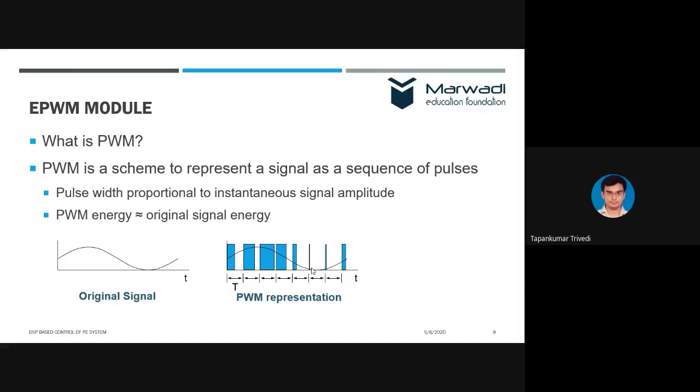And the beauty is that the PWM energy, that is the energy in one cycle, is actually equal to the original signal energy. If you calculate mathematically, both energies will come out to be the same. So we can use this feature in inverters, which are widely used in motors as well as other applications. But realizing PWM is not that easy with a digital controller.